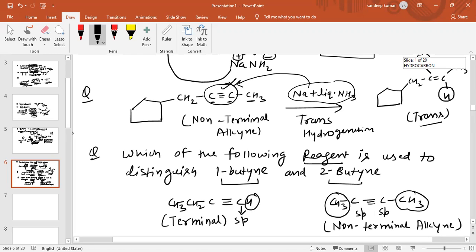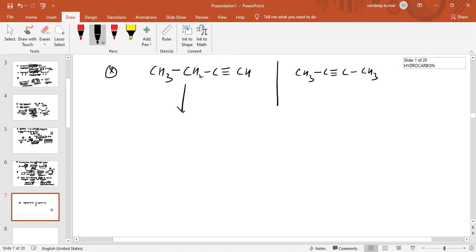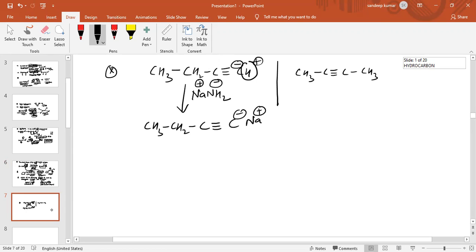And we know which reagent we use to distinguish 1-butyne and 2-butyne. So CH3, CH2, C triple bond CH, while CH3, C triple bond C, CH3. When we add sodamide, Na plus and NH2 minus, this is a terminal hydrogen, and we have seen the reaction with terminal hydrogen. This carbon bears a negative charge and this hydrogen a positive one. So Na plus will be attached to the carbon. So this reaction will take place with sodamide.